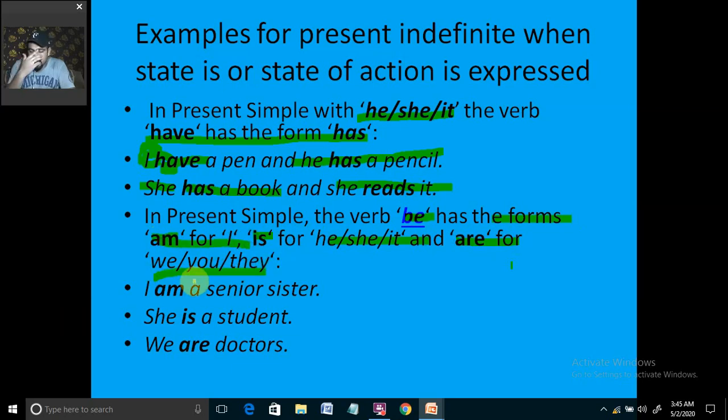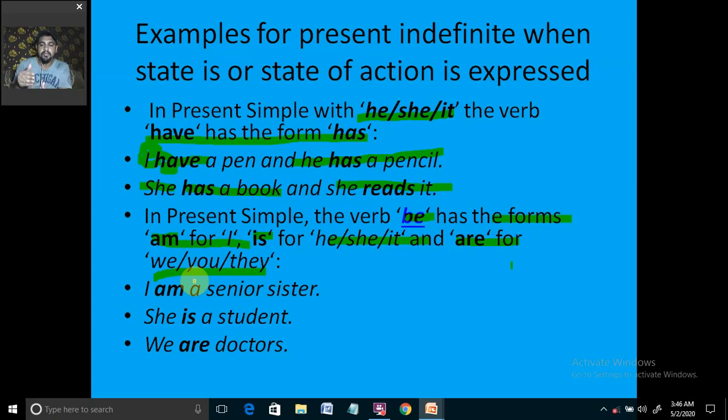So for your information's sake, I'll let you know that is, am, are are the basic forms of the verb be, and we know that be, was, been: be is the first form, was is the second form, and been is the third form.